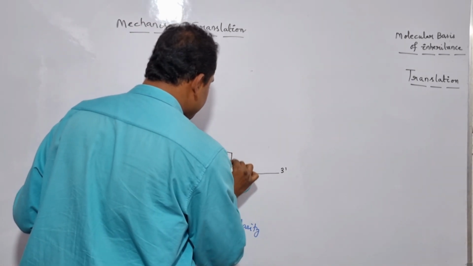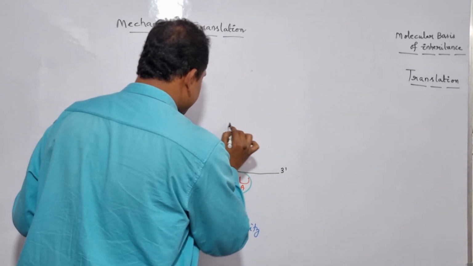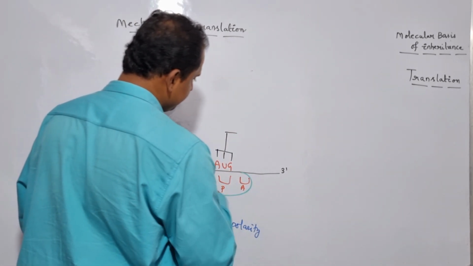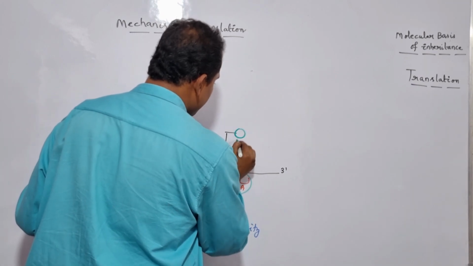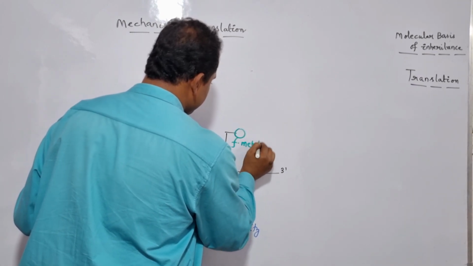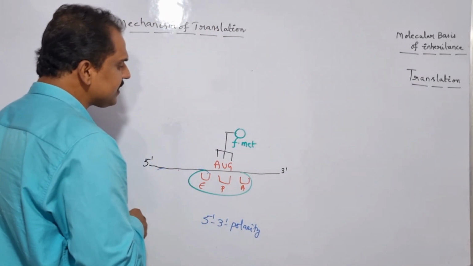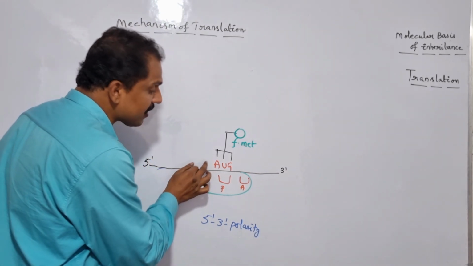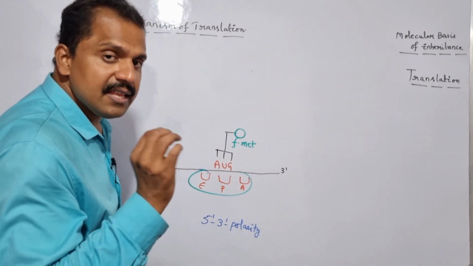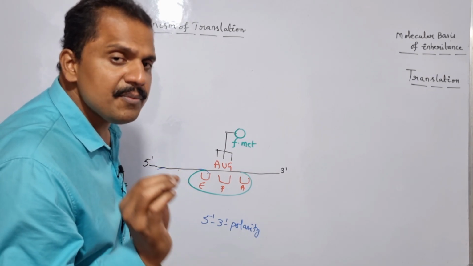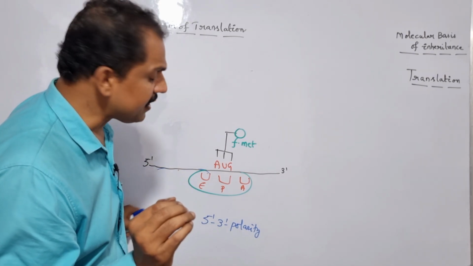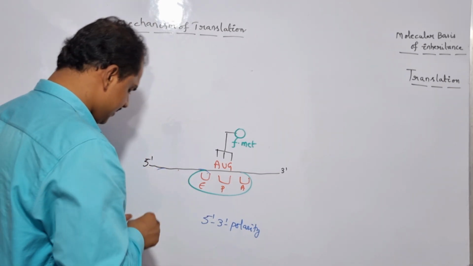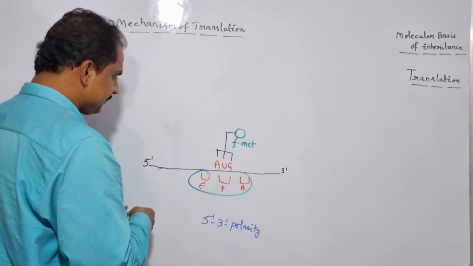Initiated tRNA with its encoding amino acid comes into the picture. So here it is nothing but formylated methionine. Once the initiated tRNA with its encoding amino acid recognizes the start codon or the initiation codon, in the very next step the large subunit of the ribosome comes into the picture and remains in association with the small subunit. Is it clear? So let me show it here.